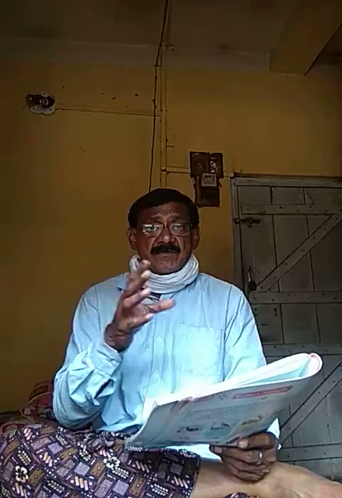Earlier, what was the system? Earlier, agricultural crops were cultivated by oxen or domesticated animals. But after the discovery of a number of agricultural implements during the Industrial Revolution, there came a wave of revolution in the field of agriculture.